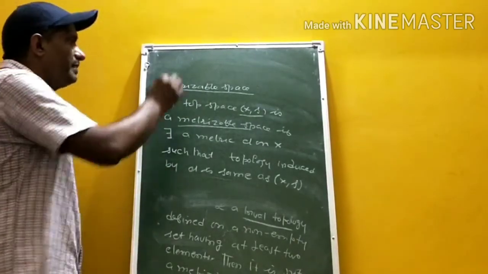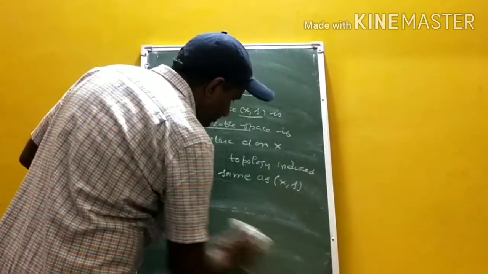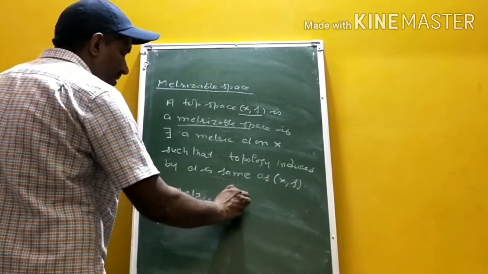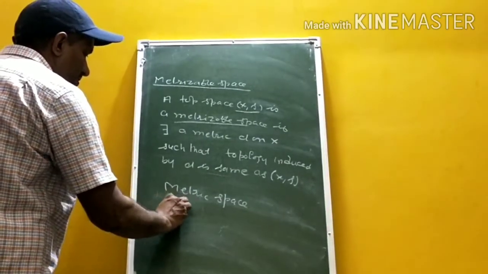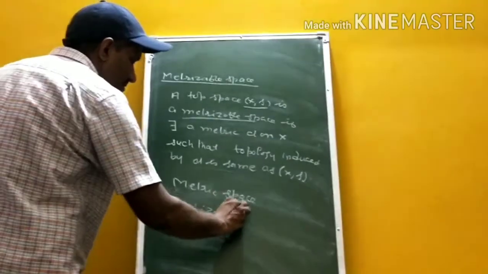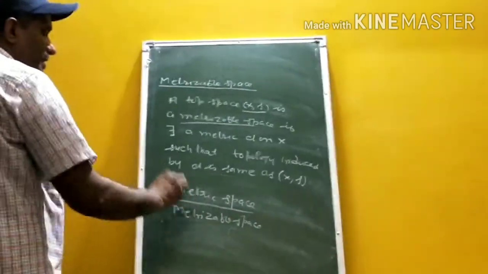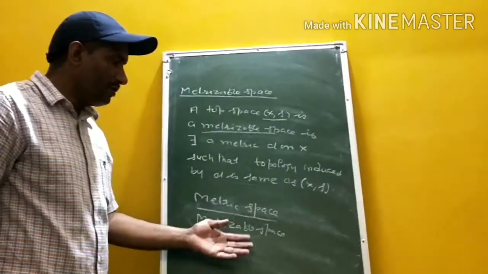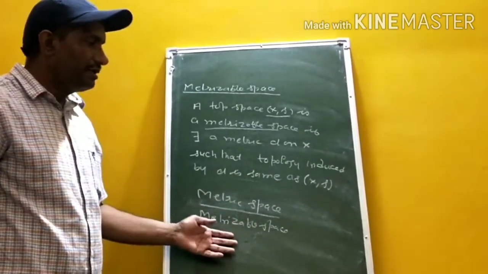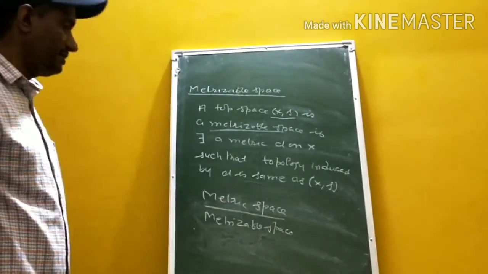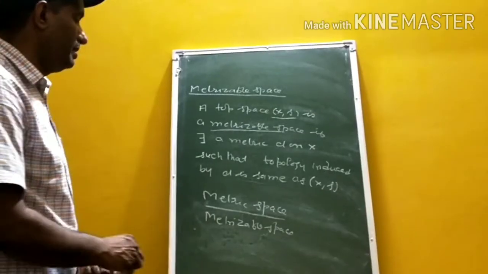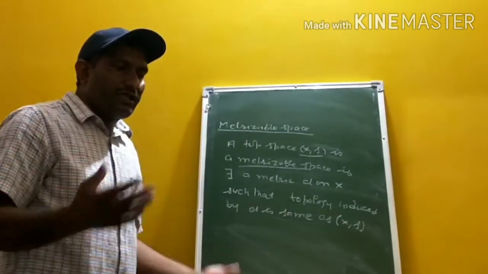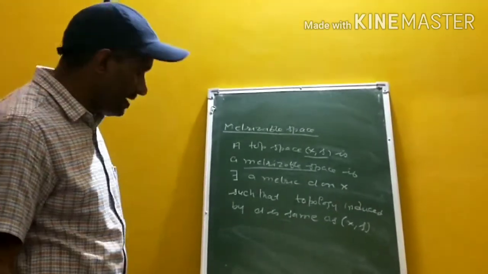Now there is a difference between a metric space and a metrizable space. A metric space is a set with a metric defined on it. A metrizable space is a topological space whose topology is induced by a metric D defined on X. Now we will show that a topological space need not be a metrizable space.